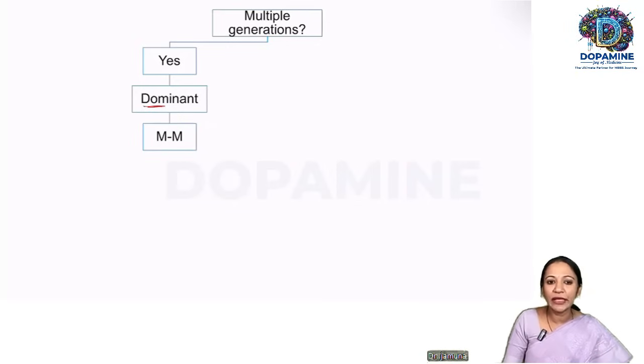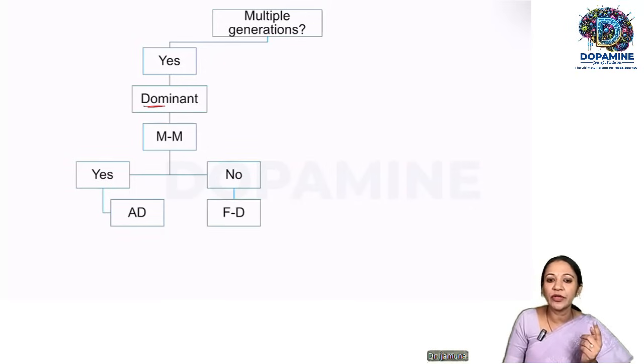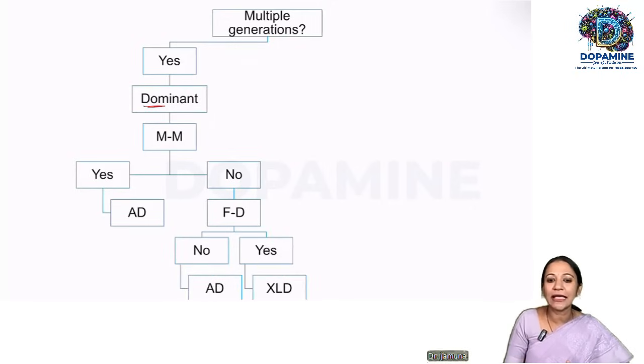If there is a male-to-male transmission, it is autosomal dominant. If not, you need to ask one more question: whether there is a father-to-daughter transmission. If it is not there, it is again autosomal dominant. If it is there, it is X-linked dominant.